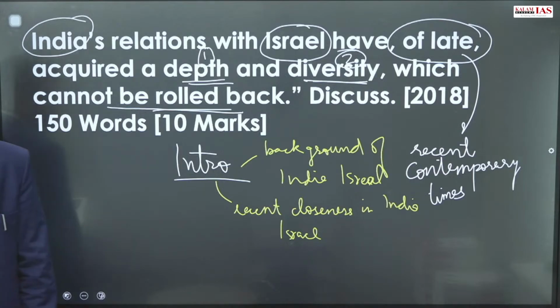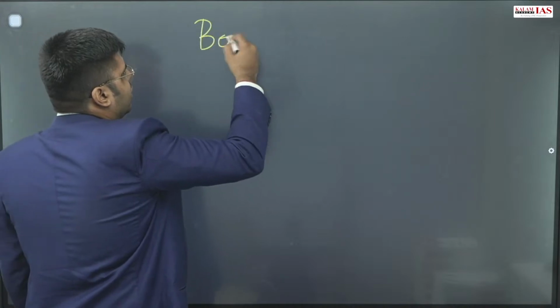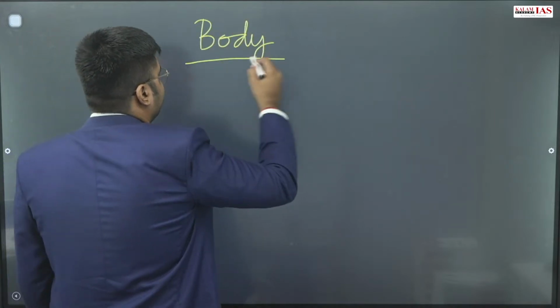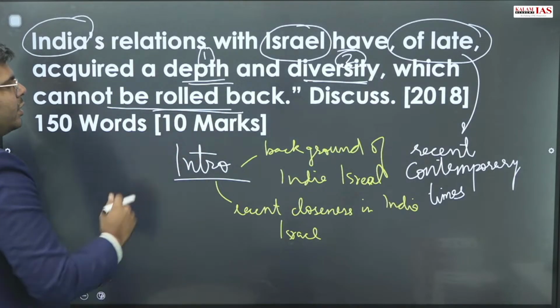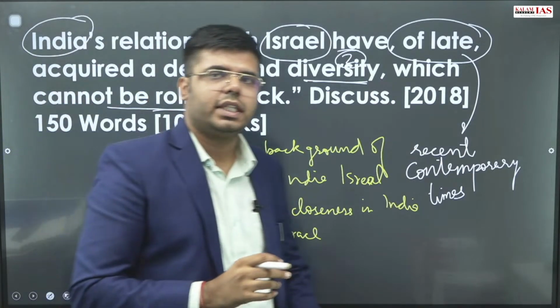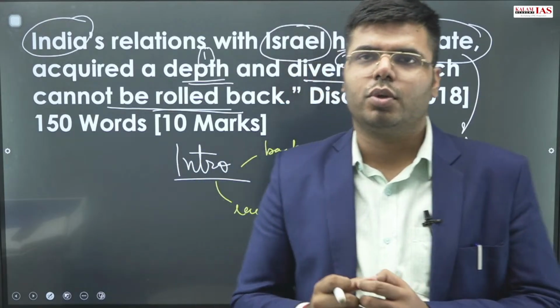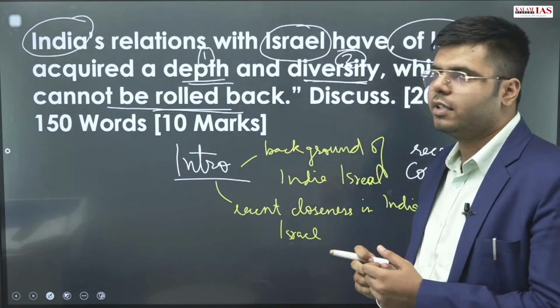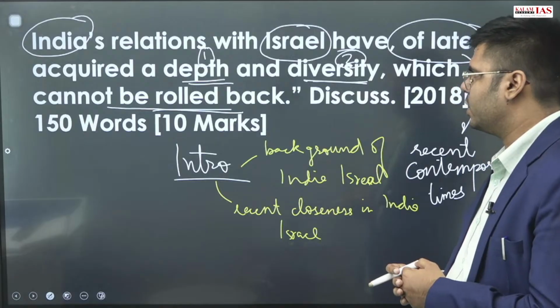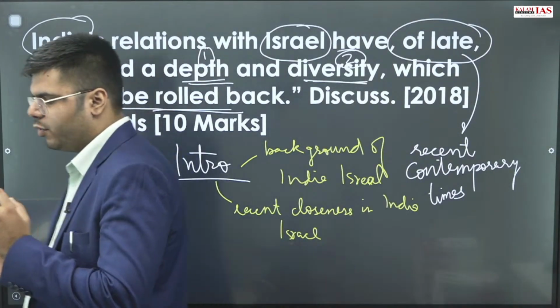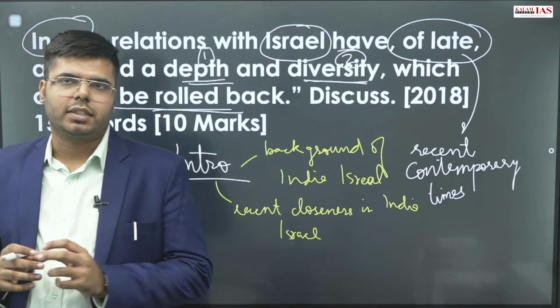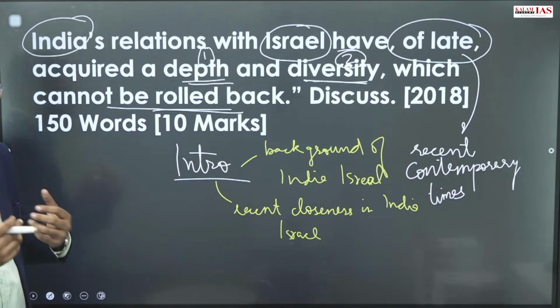Next, the body. Now the body is going to be a challenging task because in this question there is no direct demand. In such questions, it becomes very important to know what the question is asking for. You have to break down the question into 3-4 parts, make each part a subheading, and then address it in the body.